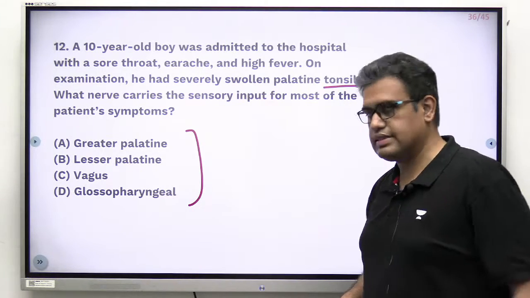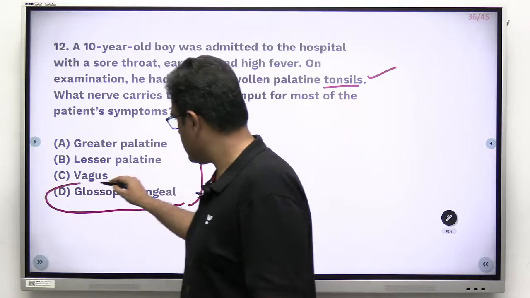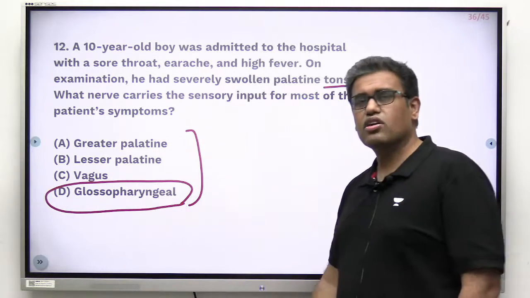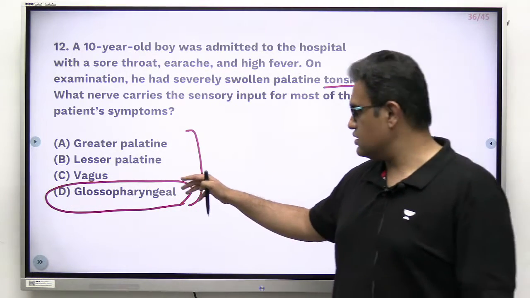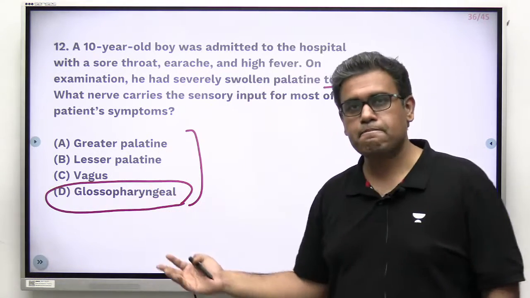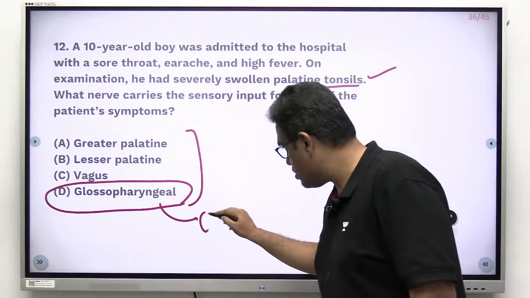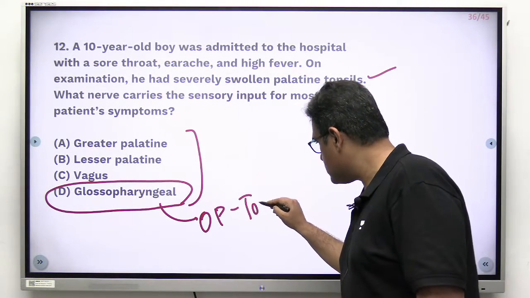Okay, for this question, yes, very good. Glossopharyngeal nerve is the answer over here. It's a big nerve. It may look very small. The name actually tells half of the nerve. Glossa is tongue, pharynx is pharynx. And in the pharynx we have the tonsils. Which pharynx do we have the tonsils? Oropharynx. Oropharynx is the place which has the palatine tonsils.